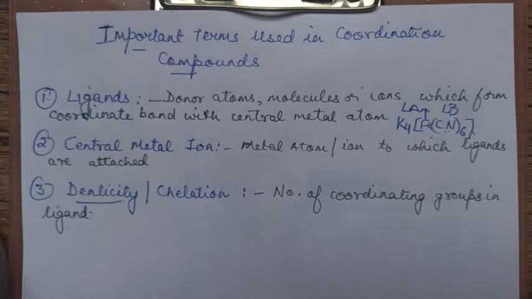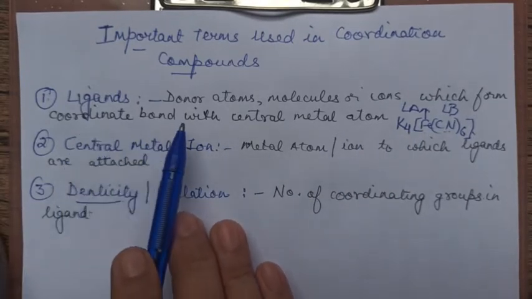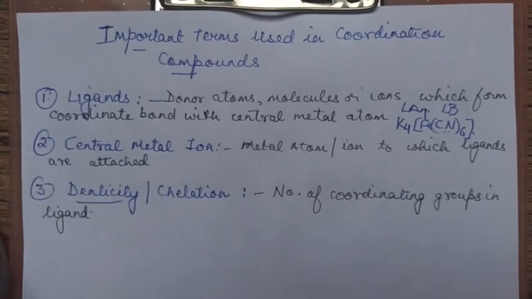Now when we are talking about inorganic chemistry, particularly coordination compounds, that particular part which is giving the lone pair of electrons is called a ligand. Okay, it is giving a lone pair, forming a dative bond, a coordinate bond with the central atom. Got it? That is a ligand. Suppose the same thing, if I talk about the lone pair donor in organic chemistry, it will be called a nucleophile, nucleus loving species. Got it? And the Lewis acid will be called an electrophile, electron loving species.